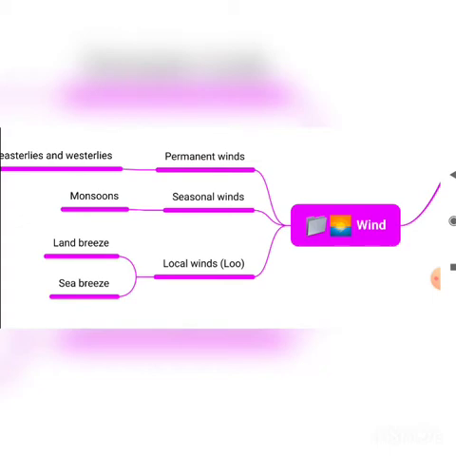Next is seasonal wind. This occurs during a particular season. For example, we face the monsoon season. During the monsoon season, in particular months only, we will be receiving wind from a particular direction. After that we may not receive it. That is called seasonal wind.